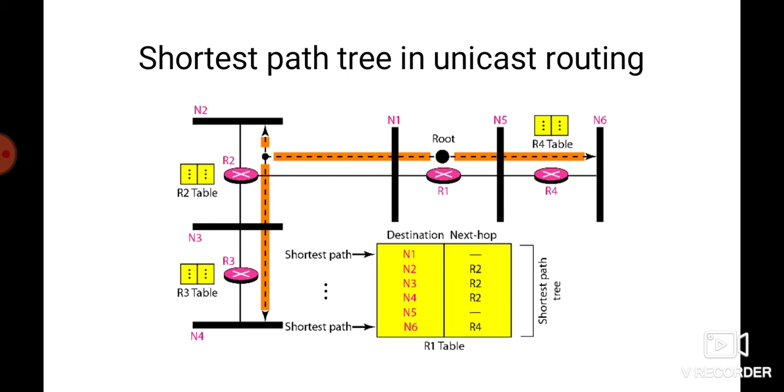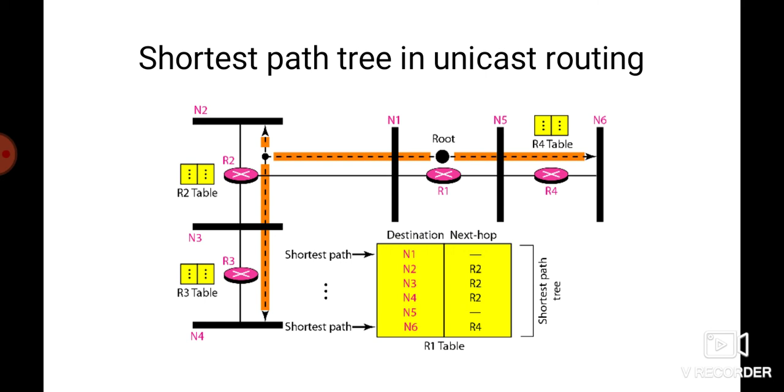Each line of the routing table is a shortest path. Let's suppose this is the routing table. Each line decides the shortest path, meaning each line in the routing table decides the next hop to be transmitted. So in unicast routing, each router needs only one shortest path tree to forward a packet.